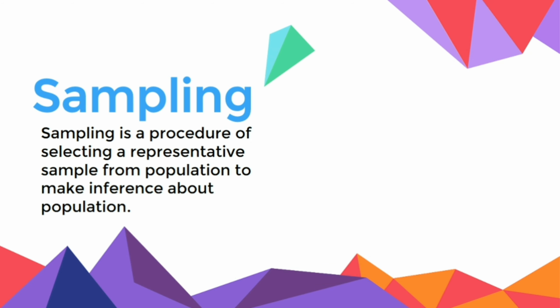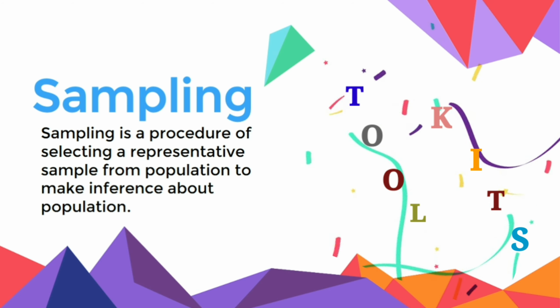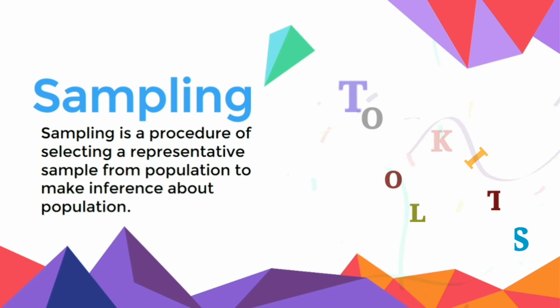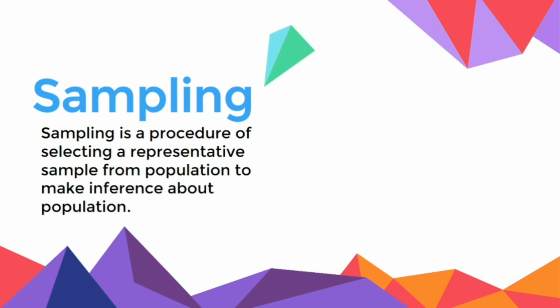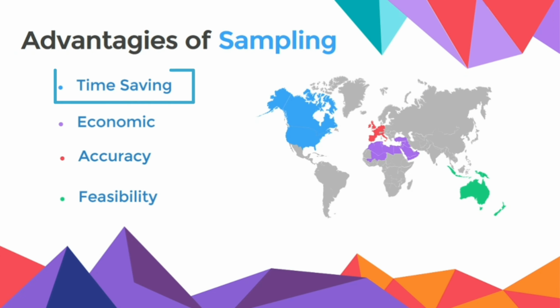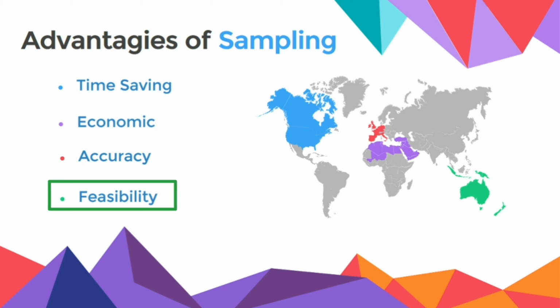When the population is small, it is a straightforward exercise to collect the information from each and every element in the population. But when the population is infinite and the results are required in a short time with limited resources, particularly in money and trained persons, then sampling becomes unavoidable. Definitely, sampling involves less time to study the elements, so it requires less expense and labor force. It also offers accuracy, as a properly designed and carefully executed sampling method will provide adequate results. And by taking only the desired information, it is also feasible for us.